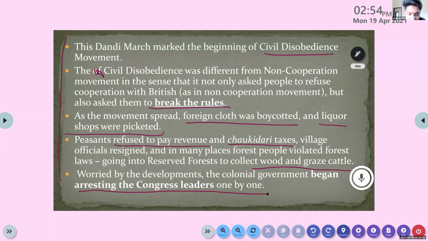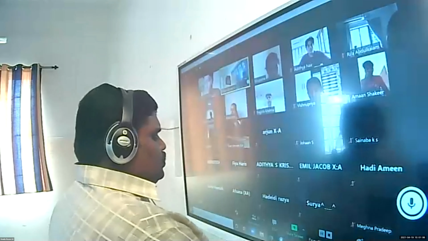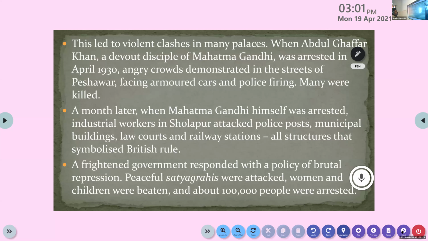Now write down how the civil disobedience movement started in India. Starting from here, the Dandi March marked the beginning. Come on fast, write down. Not completed. We're going to the next slide here. So you can see the next two points.